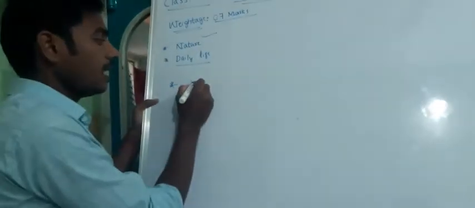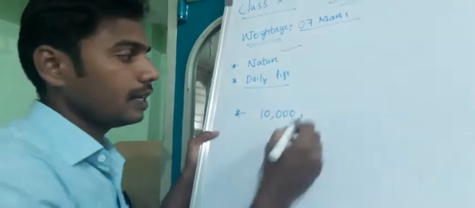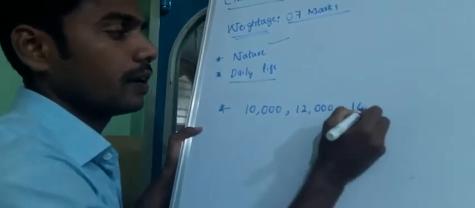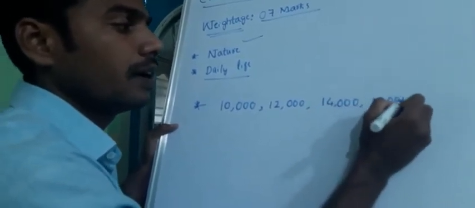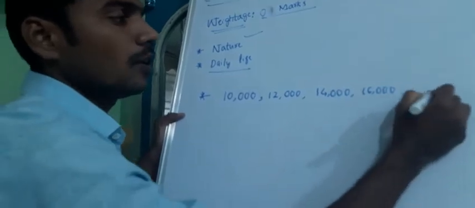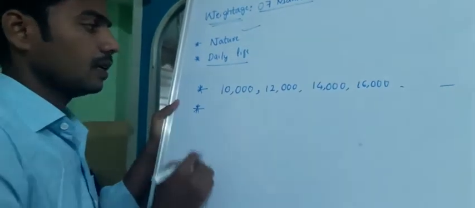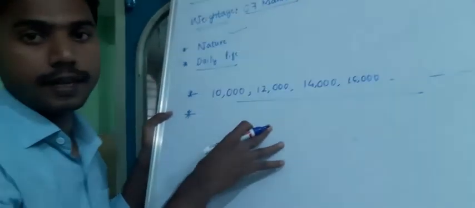Initially the company is offering him 10,000, and every year there will be an increment of 2,000, that is 12,000 for the second year, 14,000 for the third year, 16,000 for the fourth year, and so on. The salary of the employee will increase according to his increment.